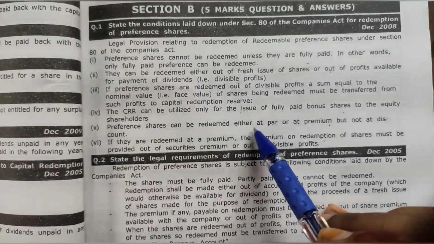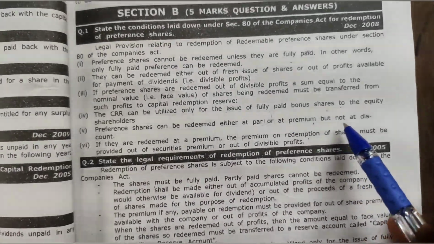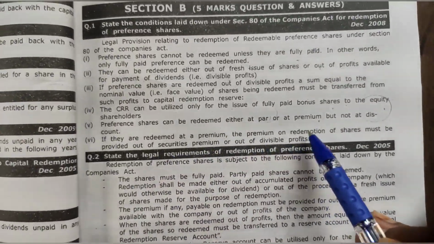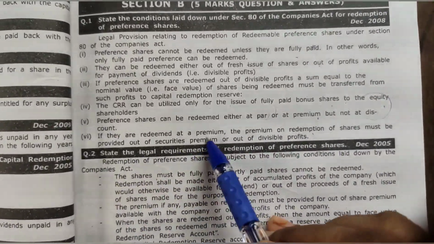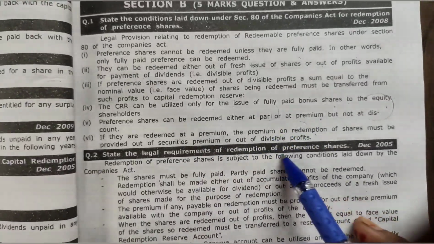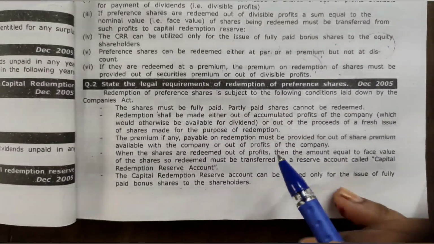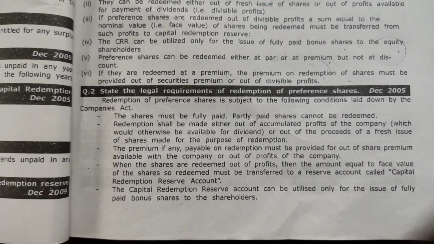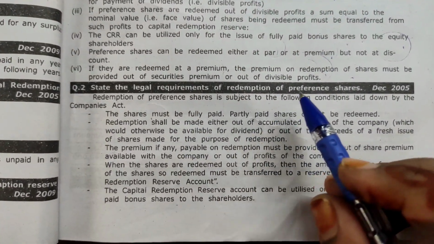Preference share can be redeemed either at par or premium, but not at discount. If they are redeemed at premium, the premium on redemption of share must be provided out of securities premium or out of divisible profit. What are the legal requirements which we need to fulfill?